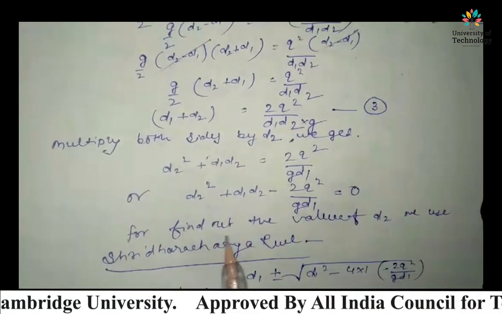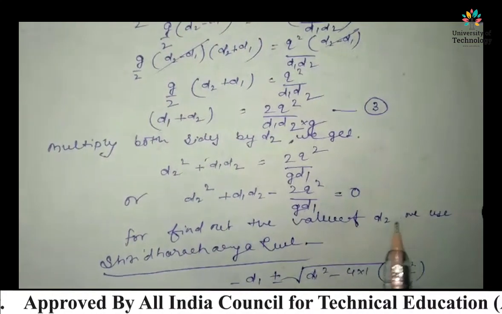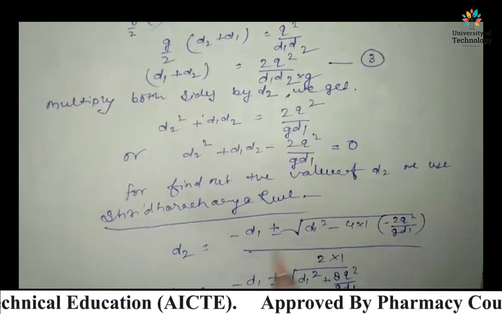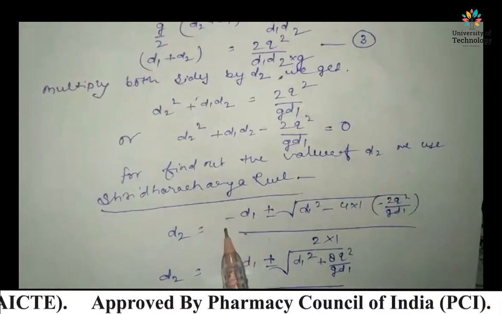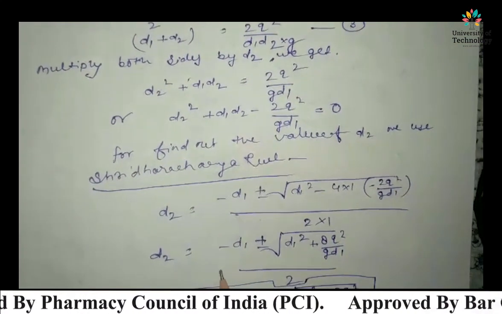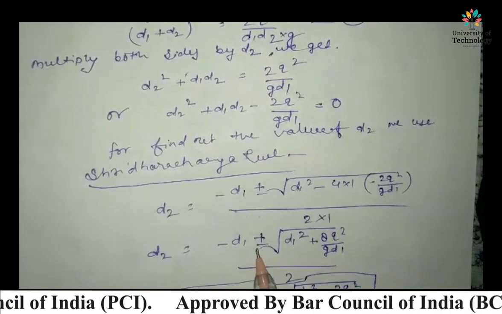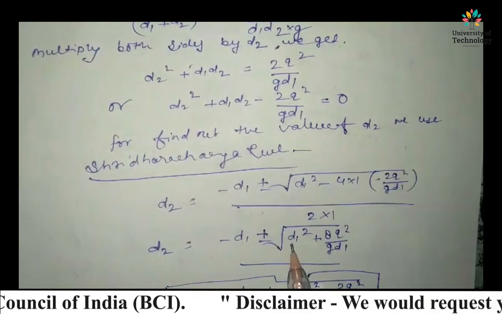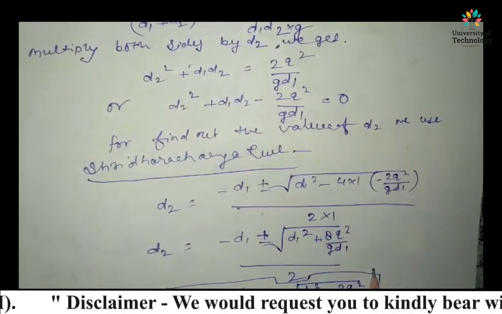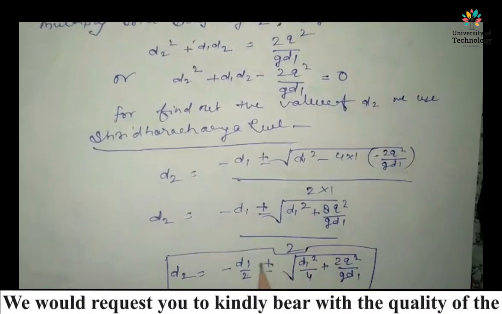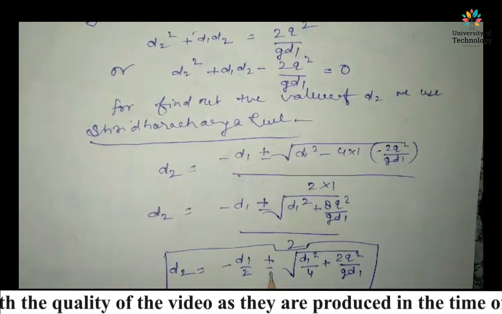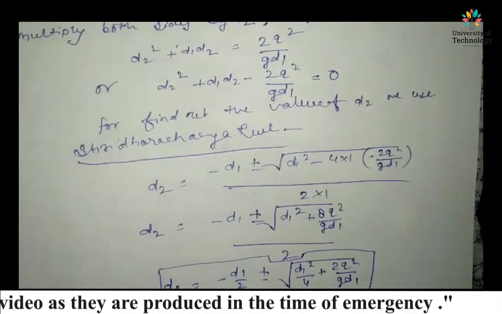Now we find the values of D2 by the use of the Sridharacharya rule. So this is the formula of this rule, and the final value of D2 is minus D1 plus or minus root of D1 square plus 8q square upon g D1, all upon 2, and these are two roots. One root is plus and the second root is minus.